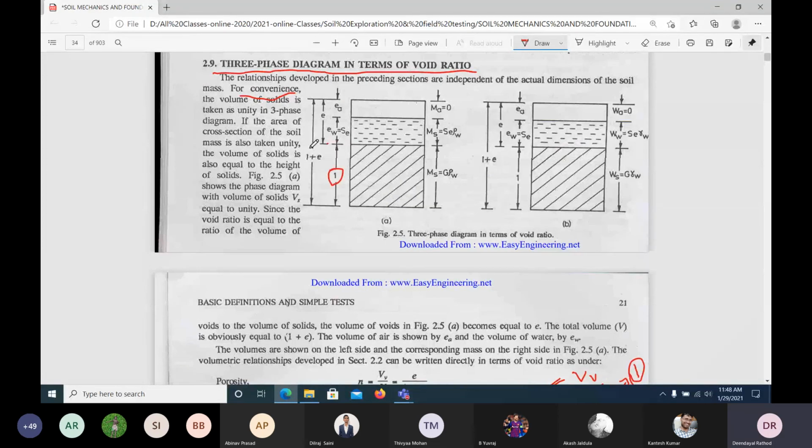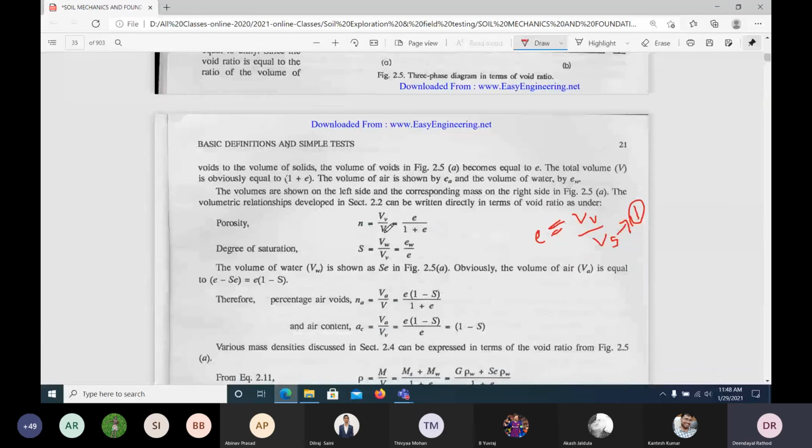Now this e we can retain as the void ratio of air and the void ratio of water, right? ew plus ea. How ew becomes that, we'll see now. Now, what is the definition of porosity? Volume of voids to the total volume.